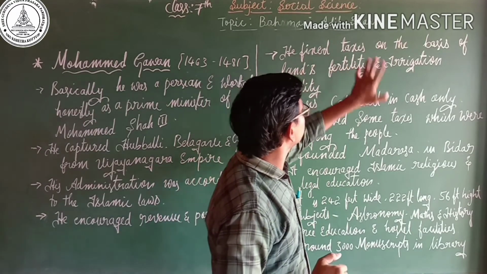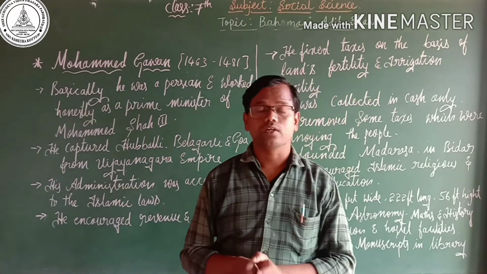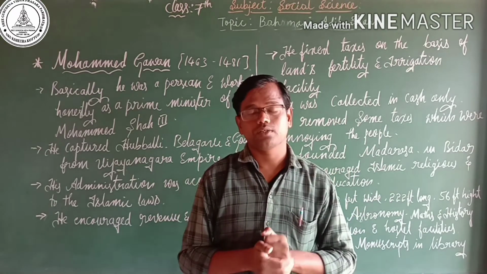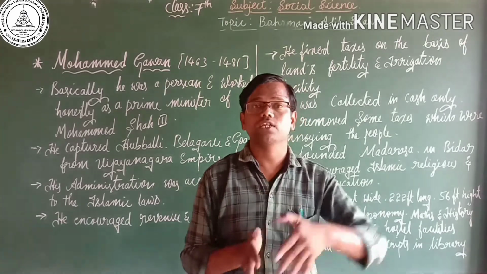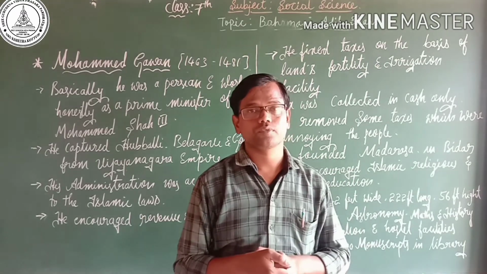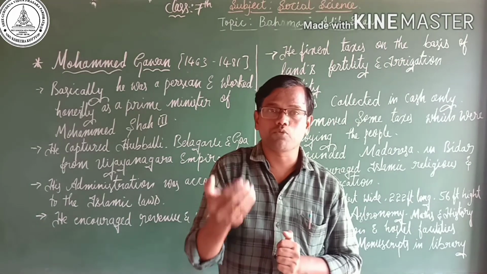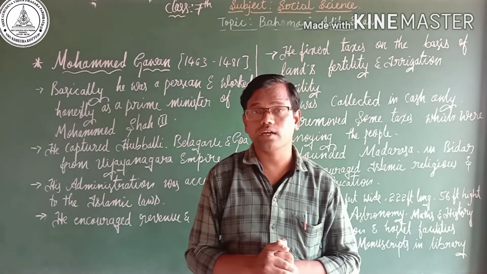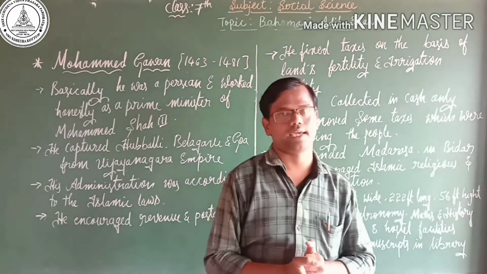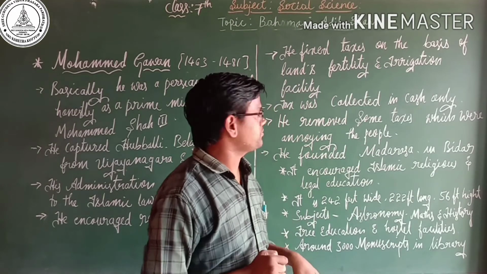And he fixed the taxes on the basis of the land's fertility and irrigation facilities. Nowadays we see different kinds of taxes, and this tax system we can see during the Bahmani dynasty also. During that period, if farmers had fertile land and irrigation, they had to pay more tax. If a farmer didn't have fertile land and irrigation facilities, they paid less tax. And the tax was collected in cash only.